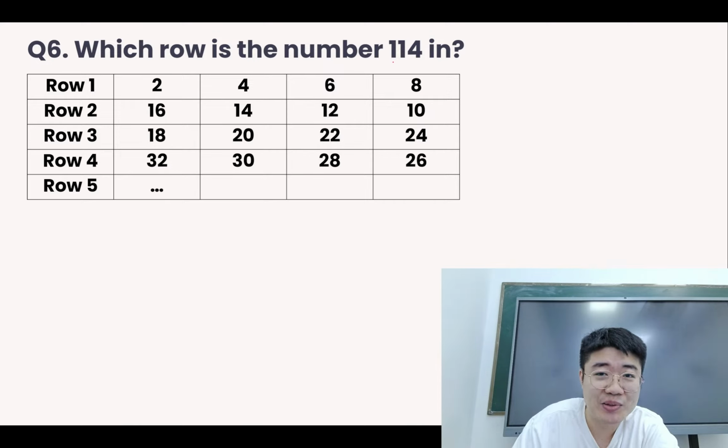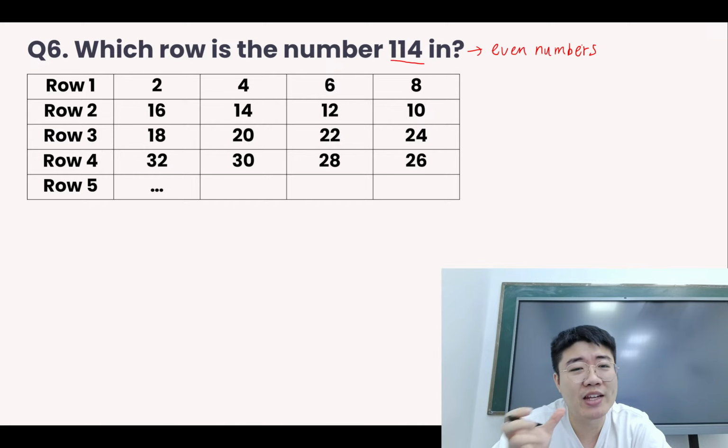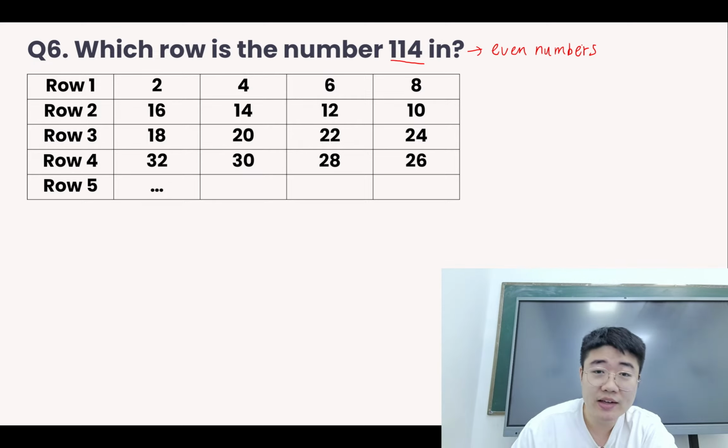Right, so we are going to notice that this is not correct, because we are only given the even numbers here. We don't have any odd numbers here. So actually, it's not 114 numbers in total. We have to find the number of terms.